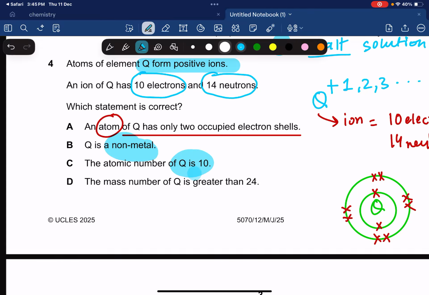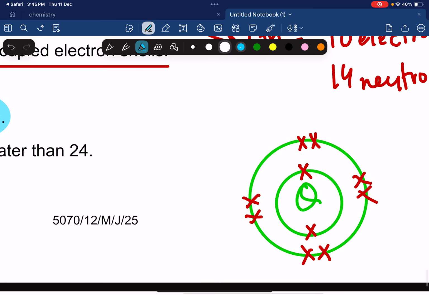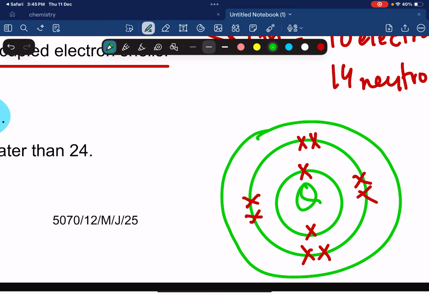How can it be 10? After losing 2-3 electrons, it has 10 electrons. Okay? I told you initially it's going to have more than 10. So initially, let's draw it that it's going to have more than 10. There's going to be a third shell around it, something like this, which I told you guys, and there are going to be 2-3 electrons in that shell as well.